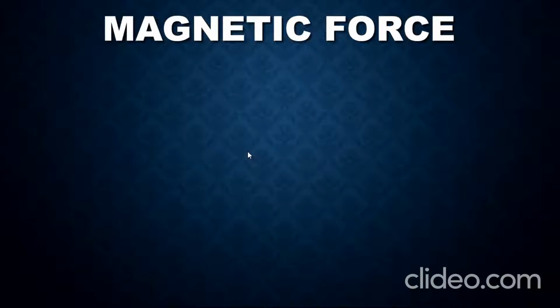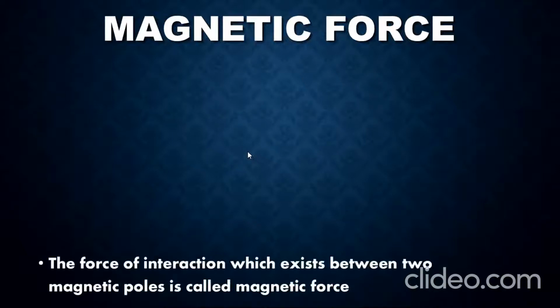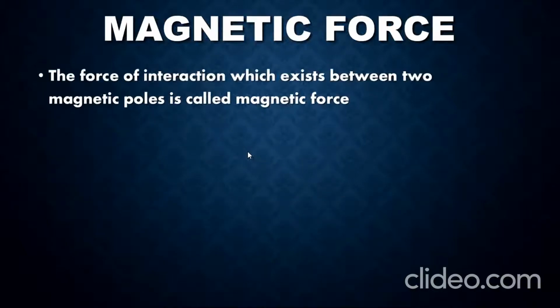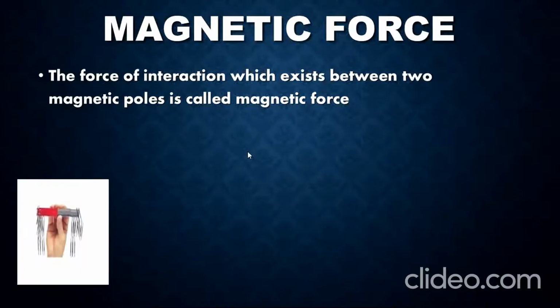Magnetic force. The force of interaction which exists between two magnetic poles is called magnetic force. A magnet suspended freely rests in the north-south direction. If we bring the magnet near some iron clips, they are pulled towards the magnet.